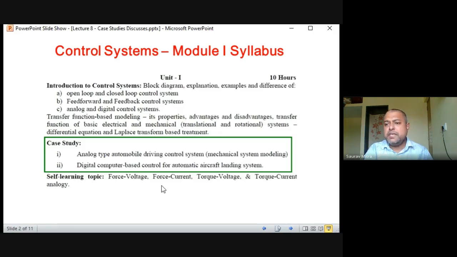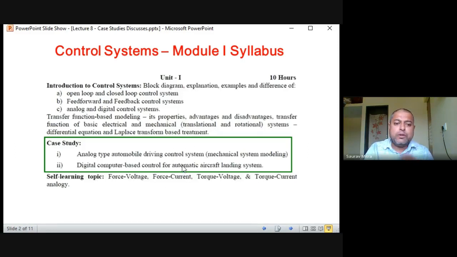Force voltage, force current equation we have seen only for one circuit, so for more circuits we have to do that. And torque voltage, torque current: yesterday I did not tell you specifically about torque voltage, torque current, but yes, the table was shown to you where torque is equivalent to force in the mechanical system, and force is equivalent to Fv. So if you know Fv, that is the same as Tv. If you know Fi, that is the same as Ti. So these two things are remaining.